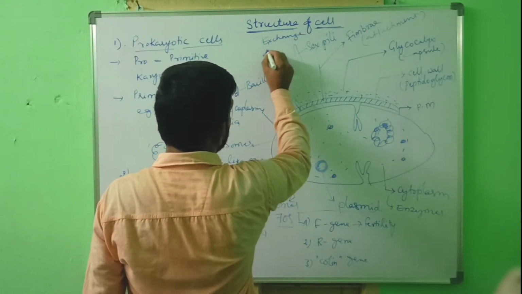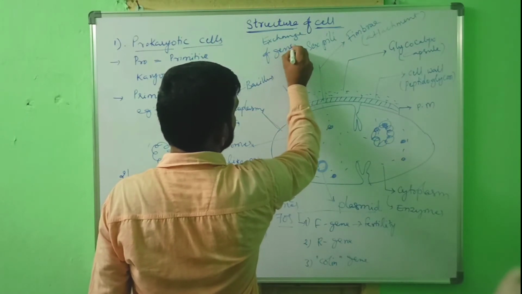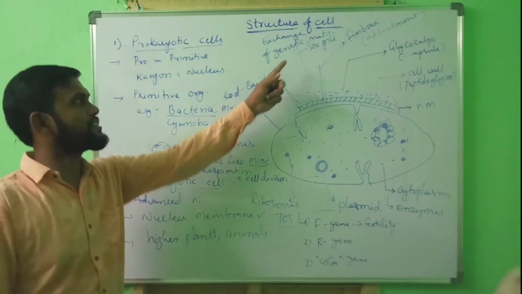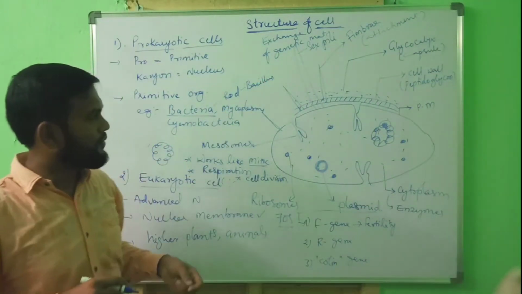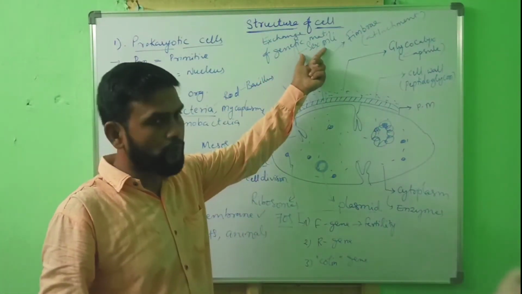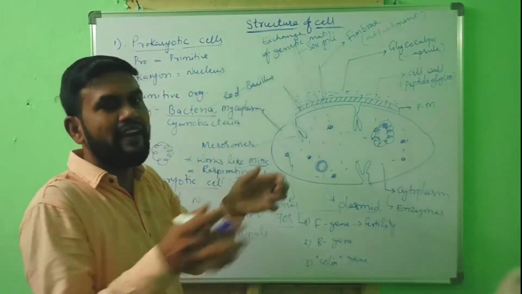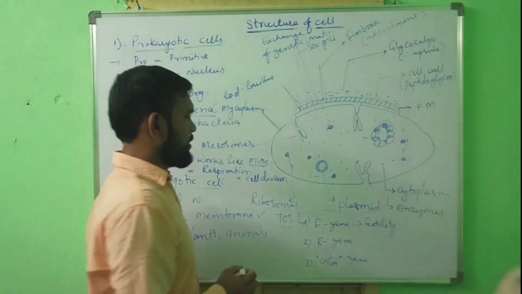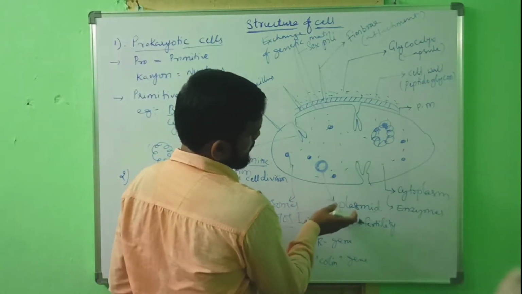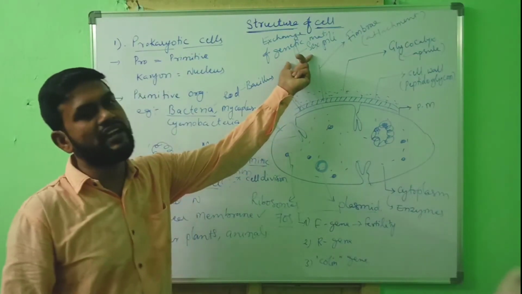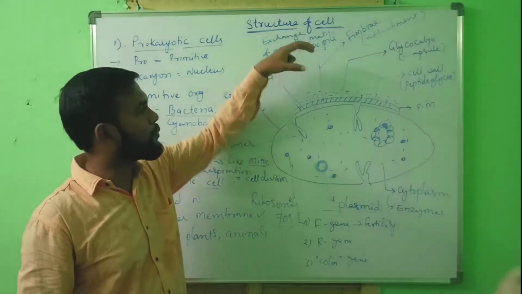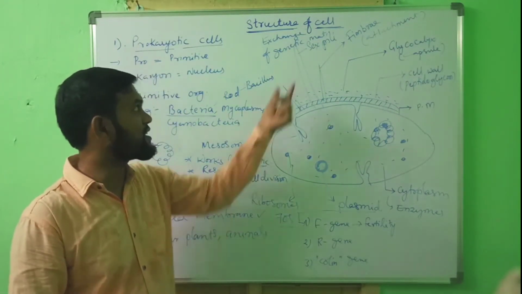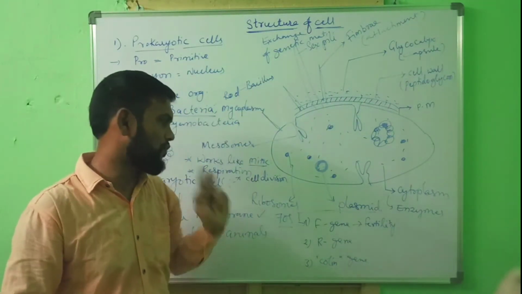During reproduction, sex pili help in exchange of genetic material, exchange of DNA. If the plasmid is absent, sex pili are not formed on the bacterial cell during conjugation.